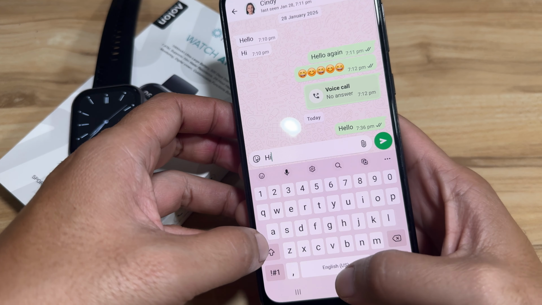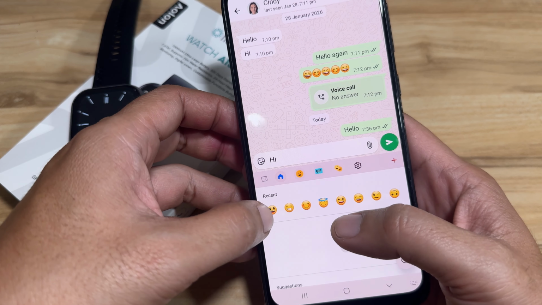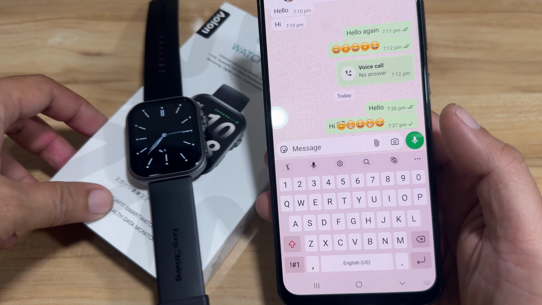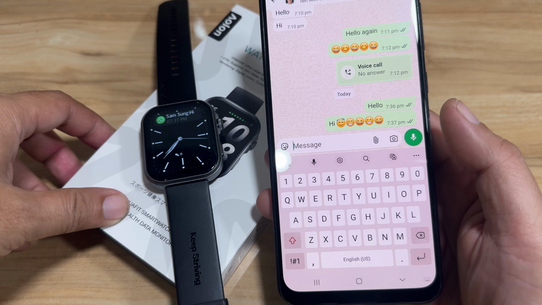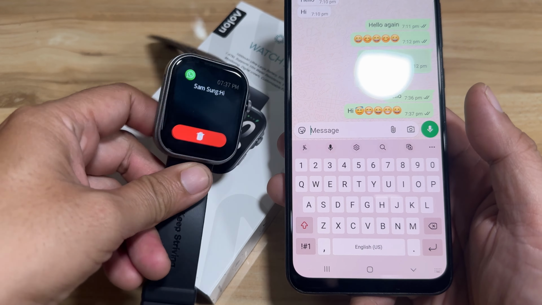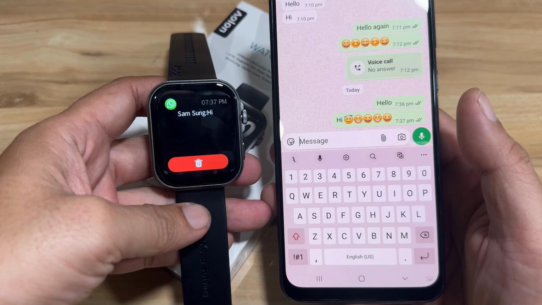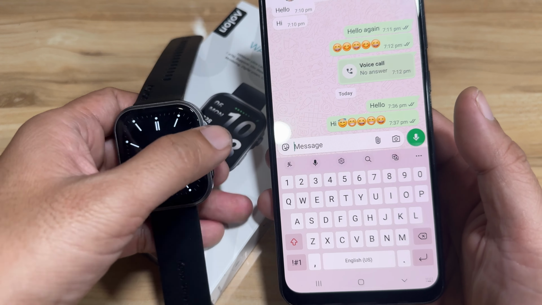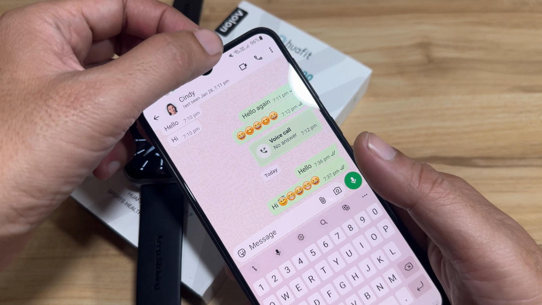Again, we'll send a message with the emoji. And we have it here. Okay, we have the message. Again, we don't have a support for emoji. Delete.